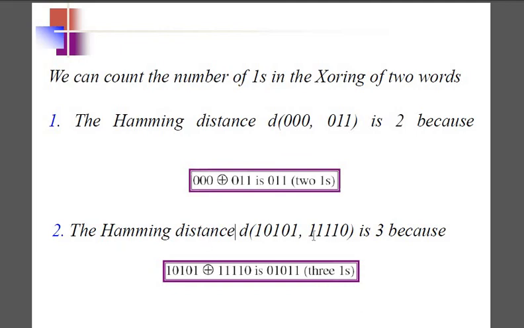You have to find the Hamming distance between these two code vectors: 1, 0, 1, 0, 1 and the other code vector 1, 1, 1, 1, 0. You can also do this as an XOR. So 1, 1 is the same. 0, 1 is different, so 1 you got. 1, 1 is again the same. 0, 1 is different. Again 1, 0 is different. So how many do we have? 3 ones. So your Hamming distance is 3. Exactly, right? I hope you are clear.